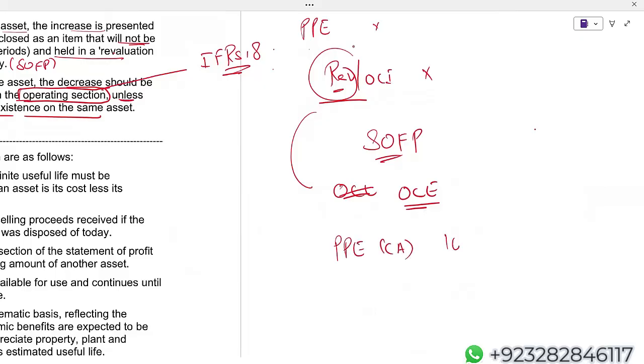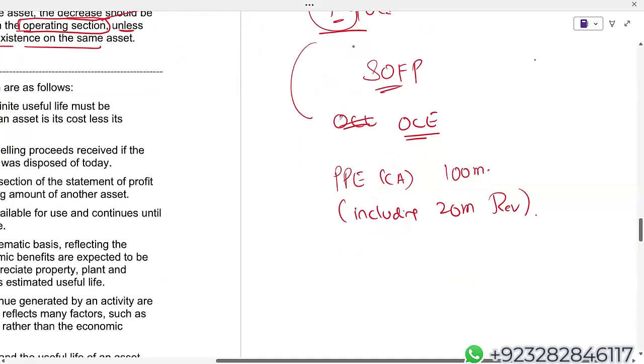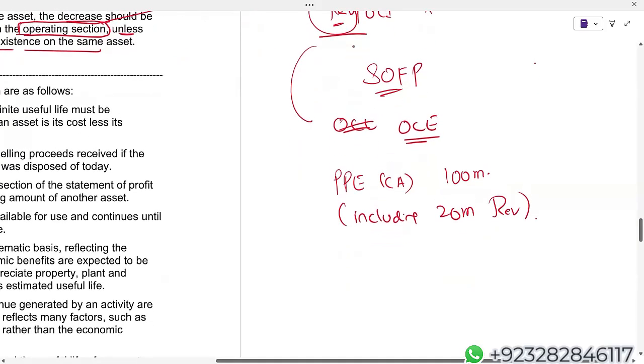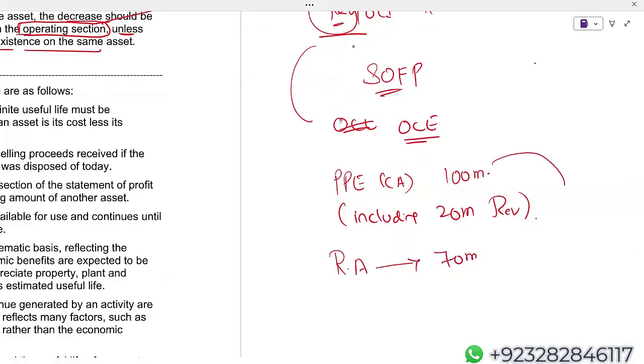Carrying amount is 100 million, including 20 million revaluation. Assuming the examiner says recoverable amount is 70 million. So obviously I have to bring my carrying amount from 100 to 70.